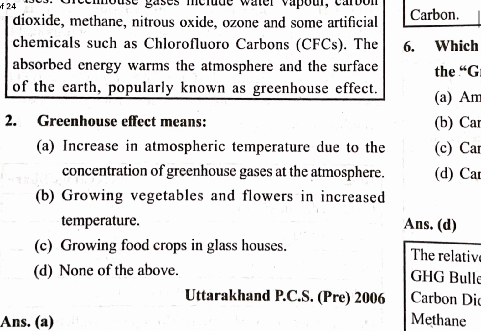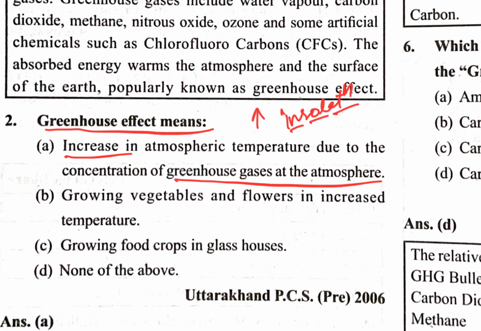Next question is: greenhouse effect means. This is also the same. The definition of the greenhouse effect is the increase in atmospheric temperature due to the concentration of greenhouse gases in the atmosphere. This increases the temperature of the atmosphere. How? By capturing the insolation, that is incoming solar radiation. So capturing the incoming solar radiation and trapping it in the atmosphere increases the temperature of the atmosphere. In this way, the greenhouse effect is seen.